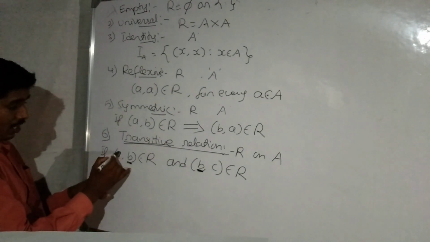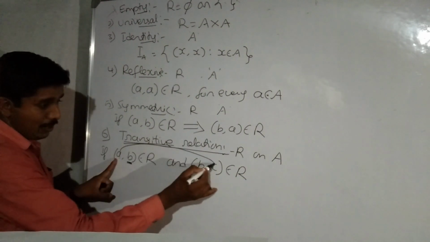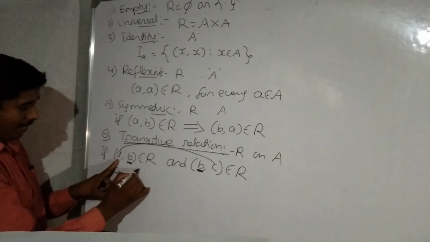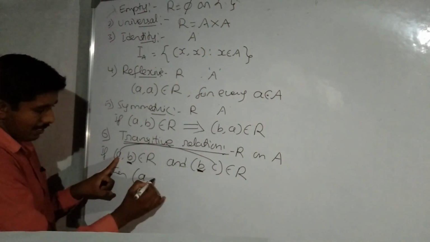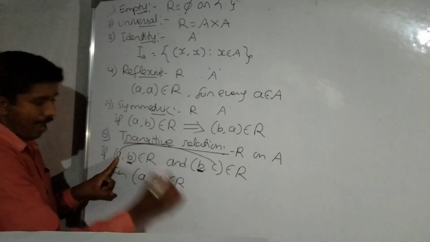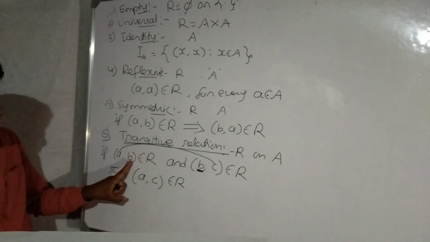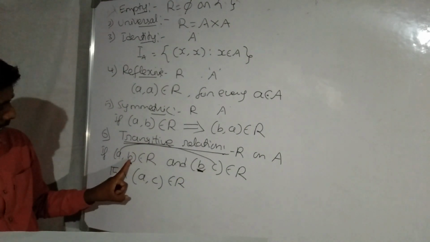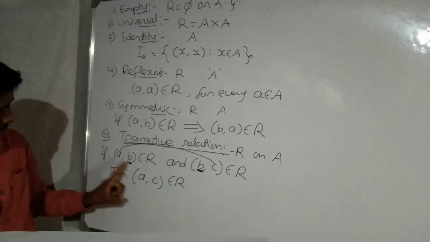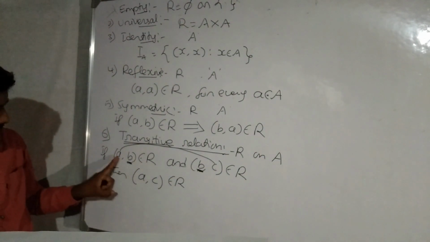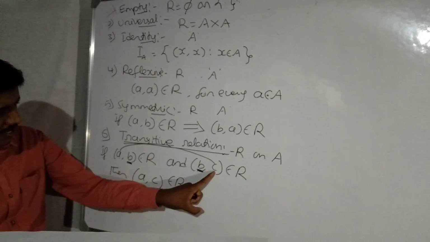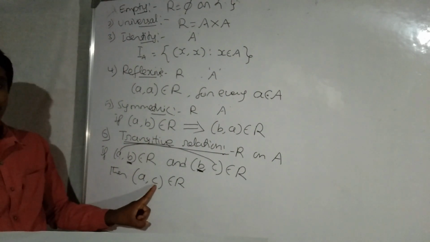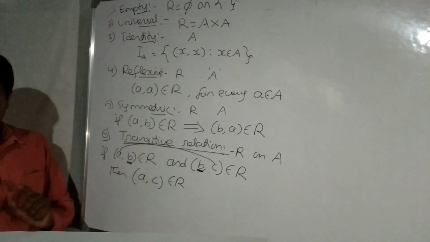Then the first element of the first ordered pair is related to the second element of the second ordered pair, that is A comma C belongs to R, means A related to C. Then we say that R is transitive.